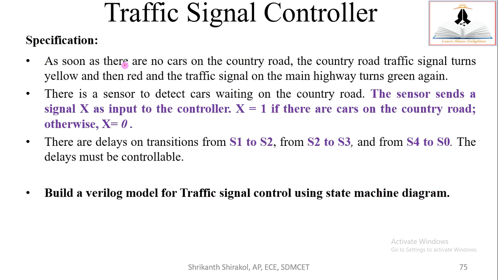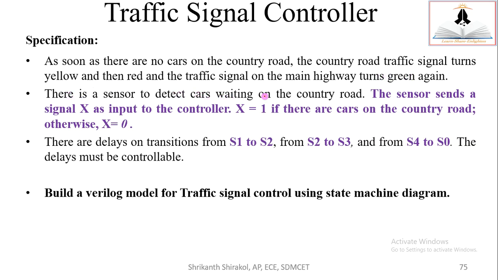Now the second specification is: as soon as there are no cars on the country road, the traffic signal turns yellow and then red, and the traffic signal on the main highway turns green again. This also we discussed just now. As soon as there are no cars on the country road, we have to make the country road signals turn red. But directly we will not turn it to red, like you have seen in your traffic signals. It will have yellow or orange. We can also call it orange or yellow. Yellow is like an alert, and then red. And the traffic signals on the main highway turn green. Okay, directly from red to green.